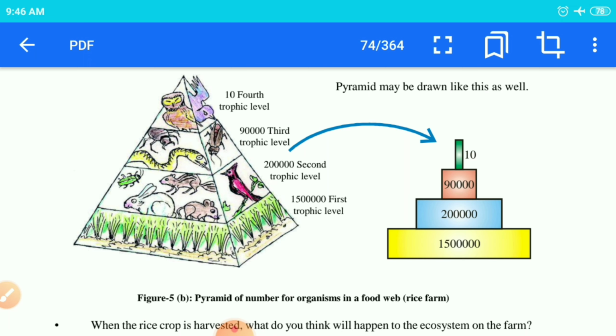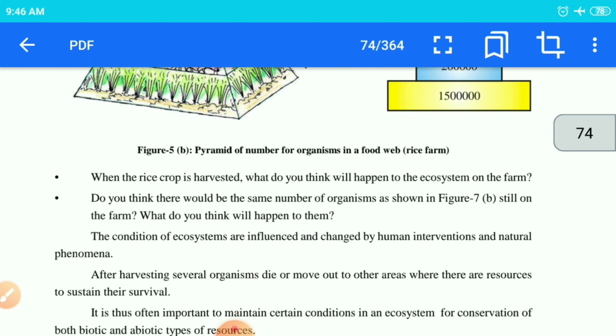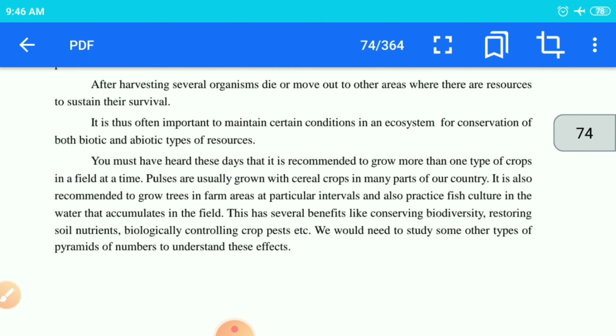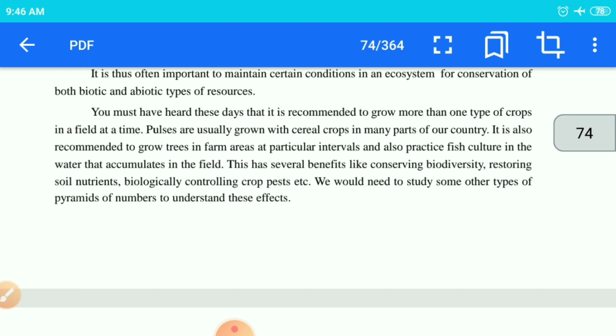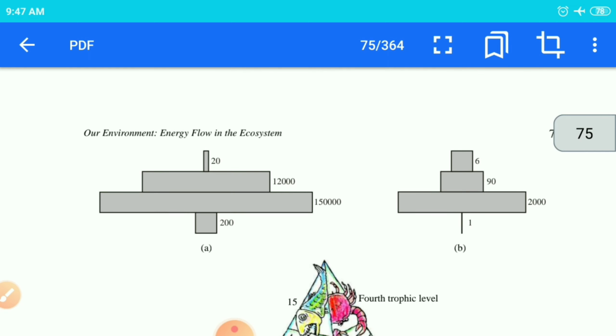Okay children, I hope you are getting what I am explaining. You can take the example, in place of that particular rice farm, of pulses and cereals. You can study that one also in place of that.